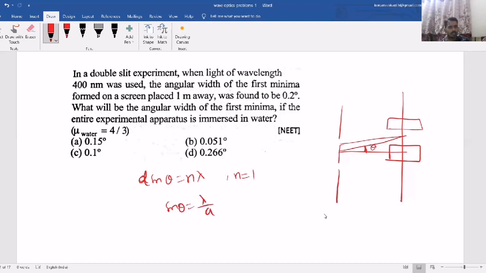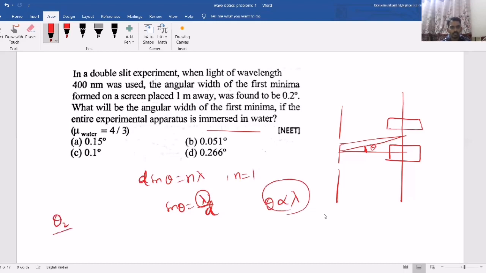So here, if it is immersed in water, the d value does not change, only the lambda value changes. Then the angular position is directly proportional to what? Lambda.